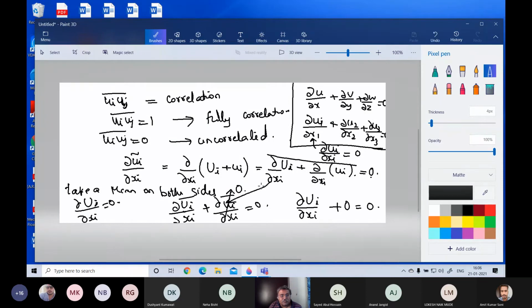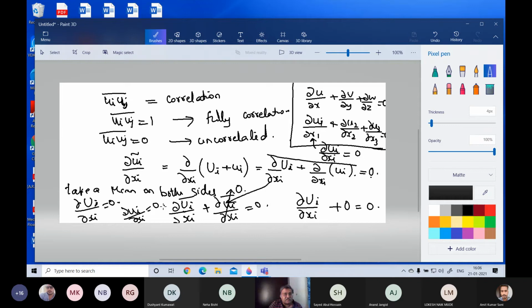Now, if from this I subtract this, you will see that ∂ui'/∂xi is also 0. So what this means is that the mean part of the flow also satisfies continuity by itself, the turbulent part of the flow satisfies continuity by itself, and the total flow also satisfies continuity. So totally it satisfies continuity, mass conservation. The mean part of the flow also satisfies mass conservation, and the turbulent part also satisfies mass conservation.